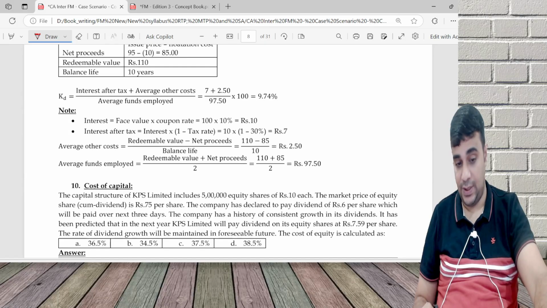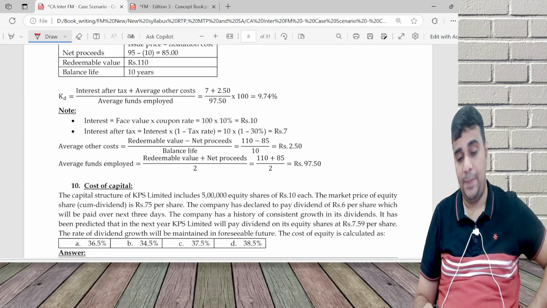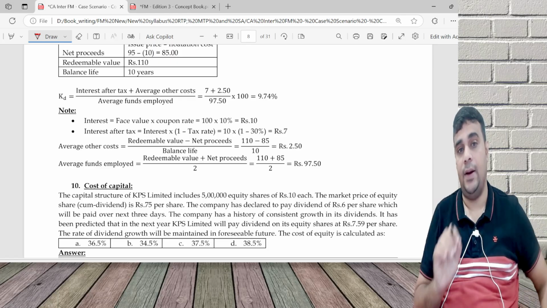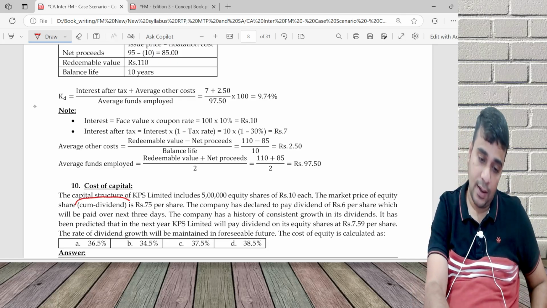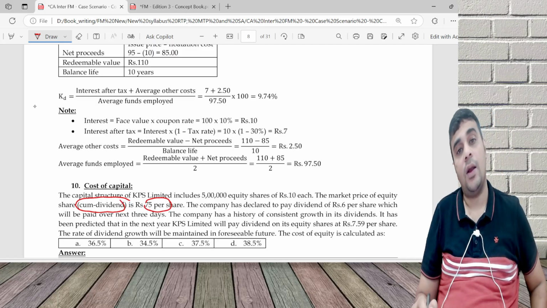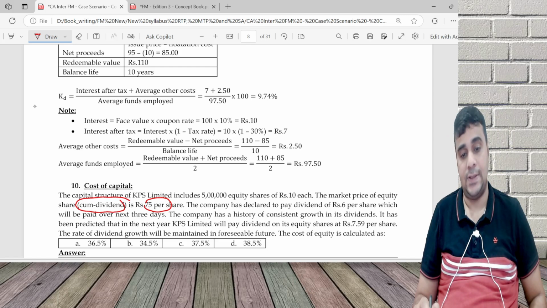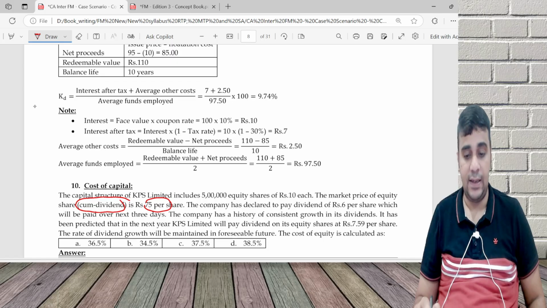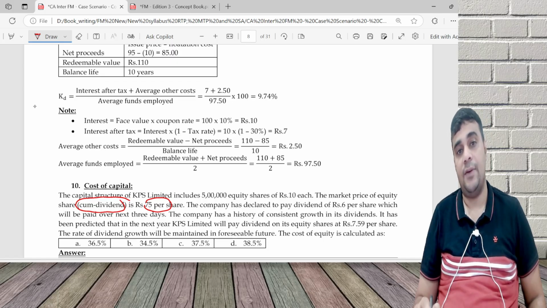This is a very good question. Capital structure of KPS Limited includes 5 lakh equity shares of 10 each, market price of equity share cum dividend. The term cum dividend means dividend is included in this price. For the formula, we need ex-dividend price. So from 75, I will have to remove the dividend.